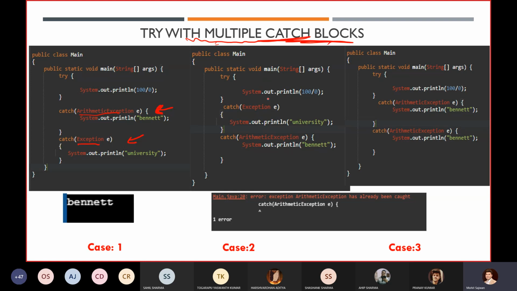Similarly for this case also, right? But here, whenever you write the parent class first and then the child class, what will happen? You will get a compilation error, and the error is that arithmetic exception has already been caught. Why are we getting this error? Because arithmetic exception is a subclass of the exception class, so it is already covered inside our exception class. So why do we keep writing it again and again?